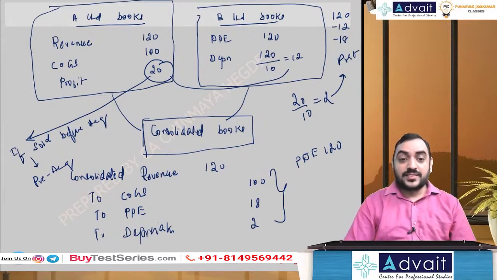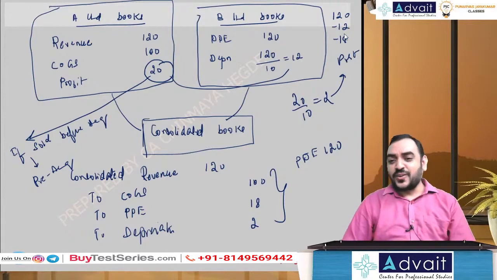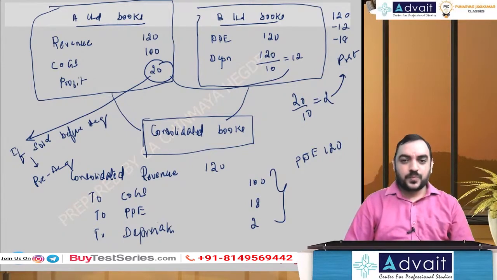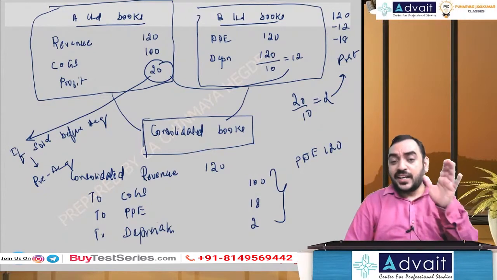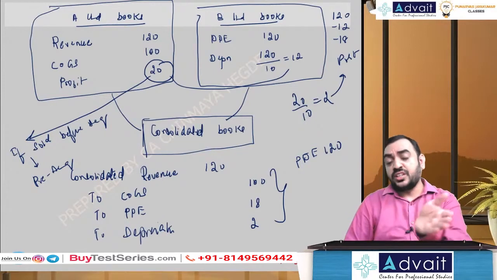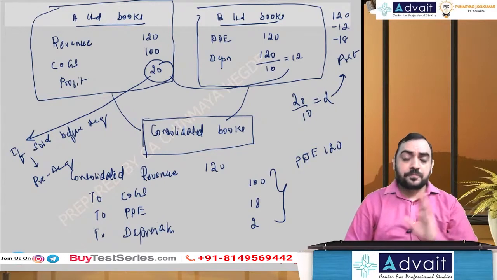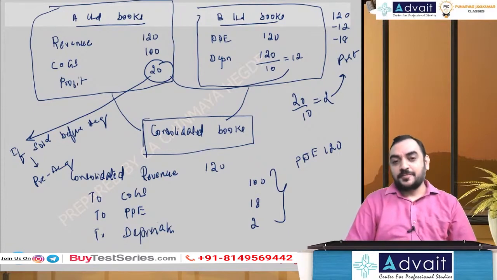So 120 minus 12 minus 18, 90. And what does the 90 effectively come to? 100 is the cost. My depreciation, if you provide over 10 years, 100 minus 10, 90. That's what the 90 comes to. Hope you're able to connect everything. Had you continued at cost, what would have been your depreciation and what would have been your amount of PPE? That's what we are reflecting.